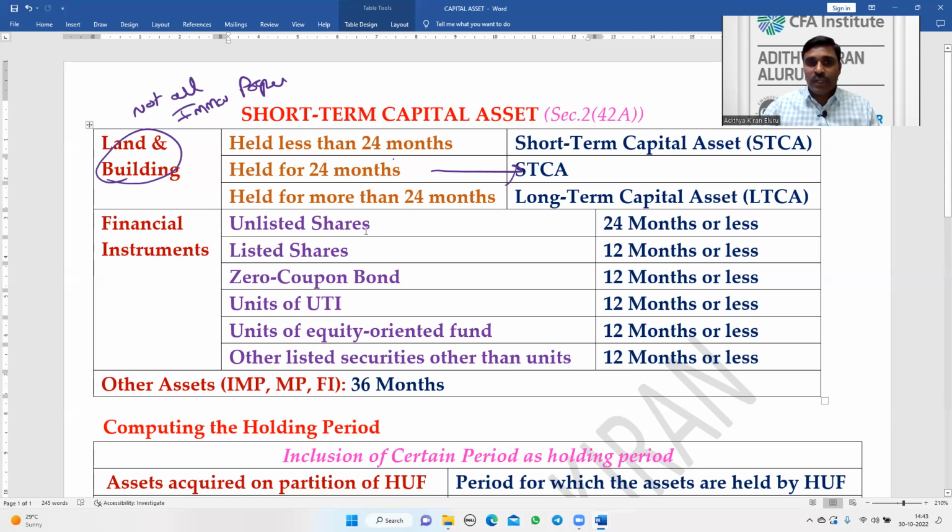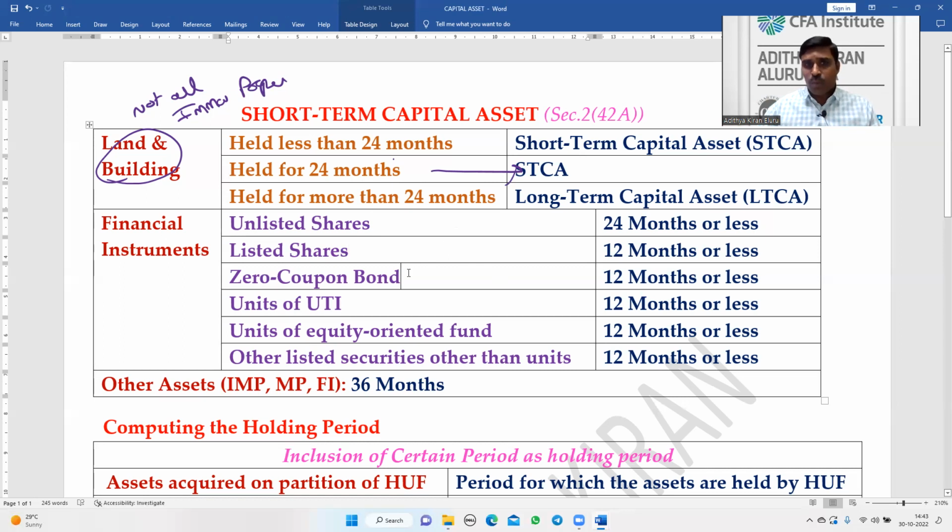Under financial instruments, unlisted shares are one thing, and then there are all other securities apart from unlisted shares. Unlisted shares held for 24 months or less are short-term capital assets. Exactly 24 months is also a short-term capital asset, and less than 24 months is also short-term. More than 24 months is a long-term capital asset. That is for unlisted shares.